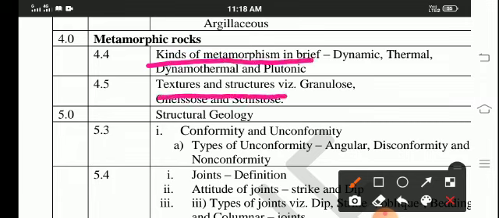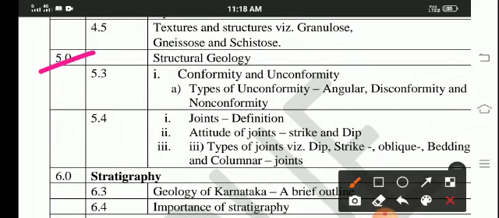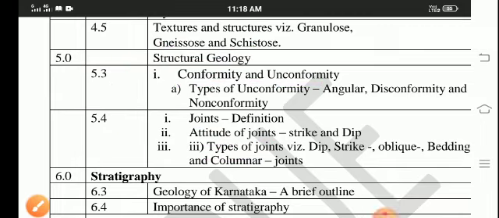And fifth chapter, structural geology, third point and fourth point are removed: conformity and unconformity, and joints, attitude of joints, types of joints.